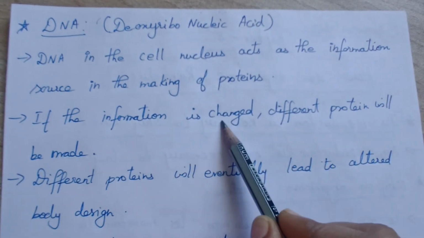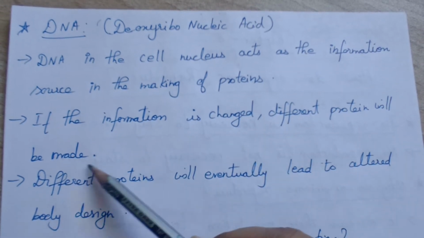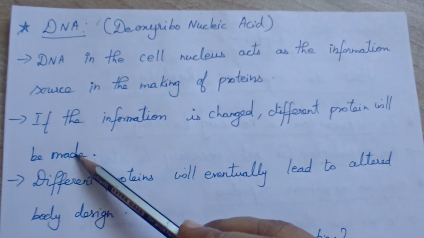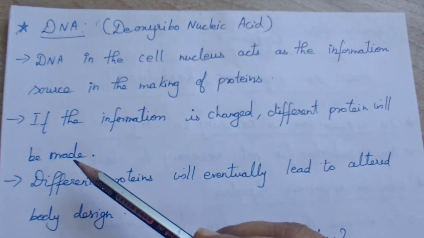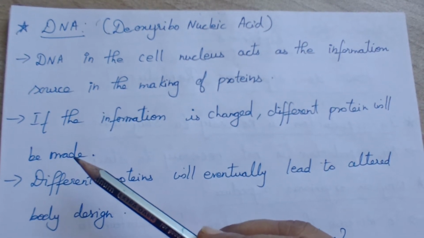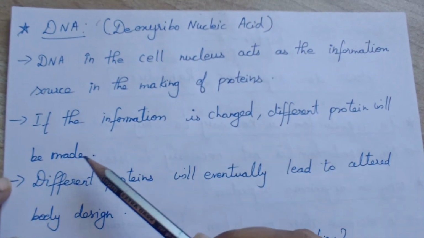If the information given by that is changed, a different protein will be made, right? A different protein means the cell structure will differ. Then you will give birth to a different design baby, right? So if the information is changed, a different protein will be made.